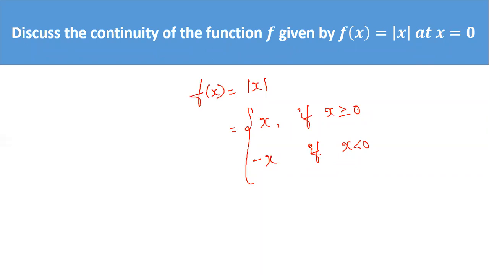Yes. See, now you have the necessity to find the left hand limit and right hand limit. Now you have to find what is the left hand limit, what is the right hand limit, check whether both are equal, and then you can say that the limit exists.